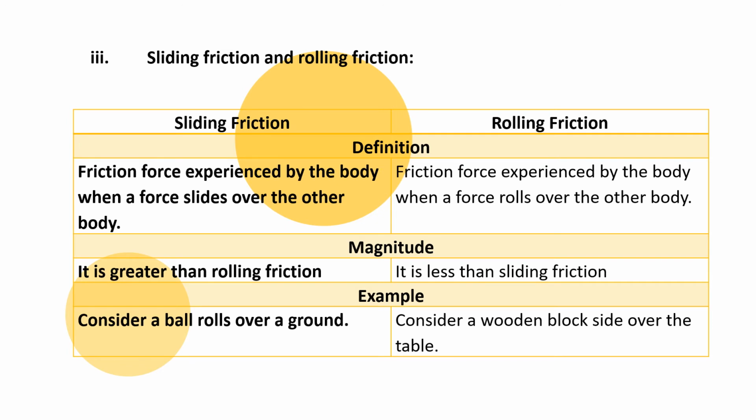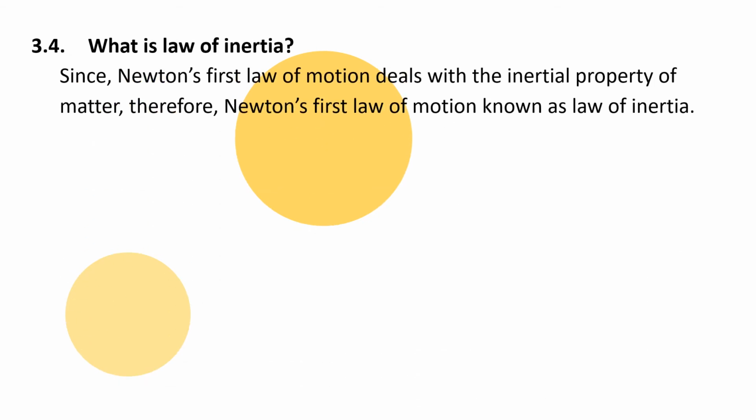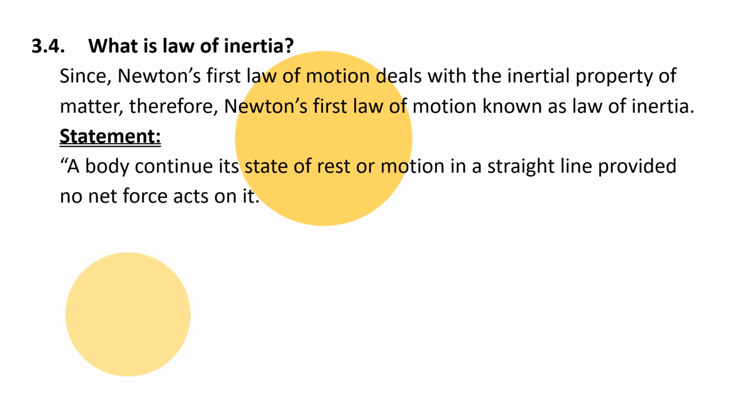So what is the law of inertia? Since Newton's first law of motion deals with the inertial property of matter, Newton's first law of motion is known as the law of inertia. To score full marks in this answer, you have to write the definition of Newton's first law of motion. A body continues in its state of rest or motion in a straight line provided no net force acts on it.